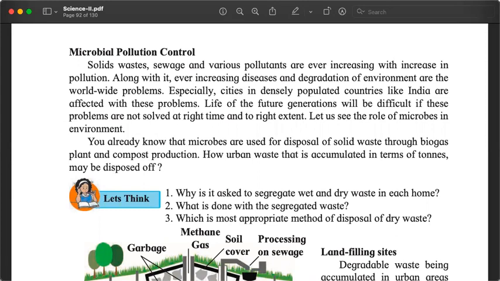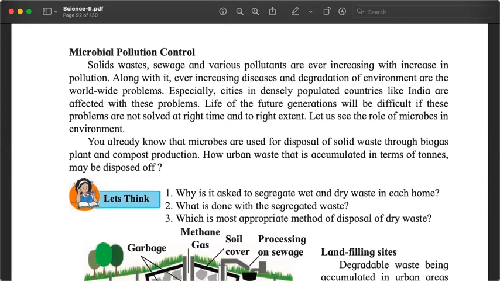So garbage management is a problem in cities, in places which are highly densely populated. So what should we do? Another thing that most of our cities do, which is again wrong, is that we burn the garbage.